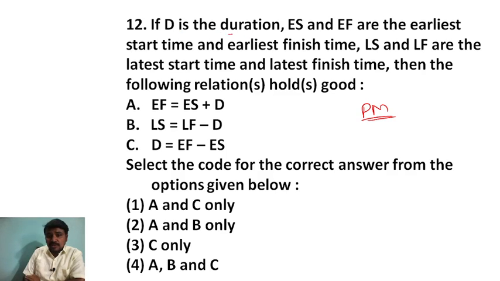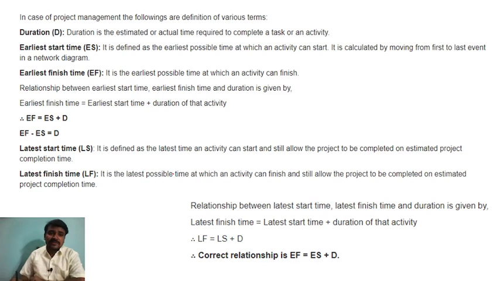If D is the duration, ES and EF are the earliest start time and earliest finish time, LS and LF are the latest start time and latest finish time, then the following relation holds good, right? What it means, these are the relations they have given. Let me first see the definitions in project management.